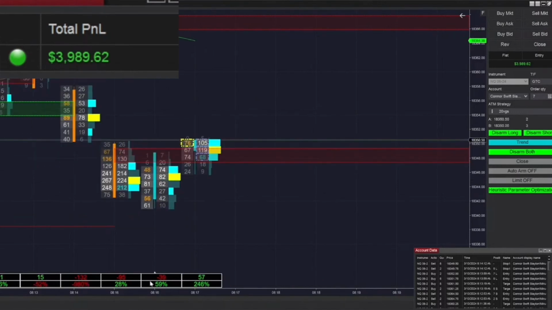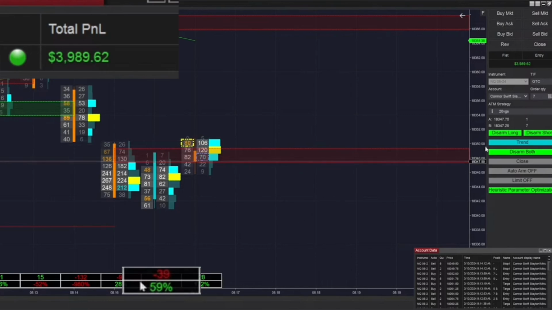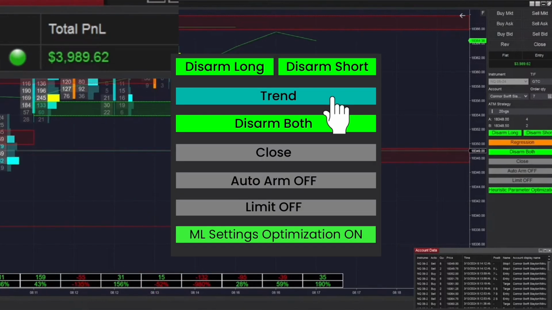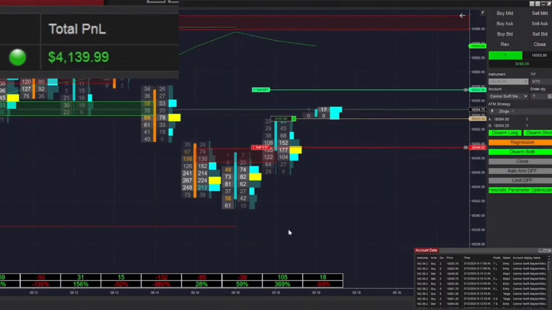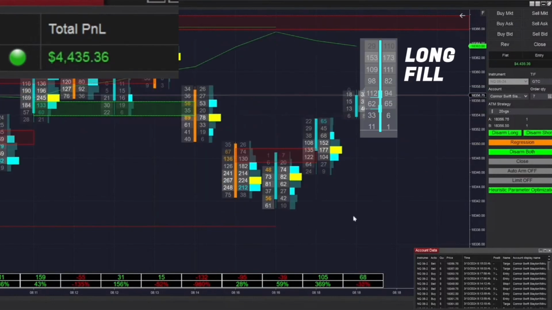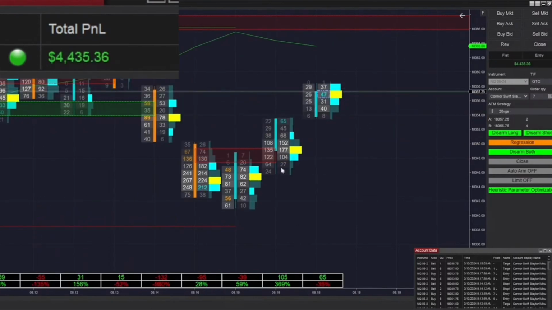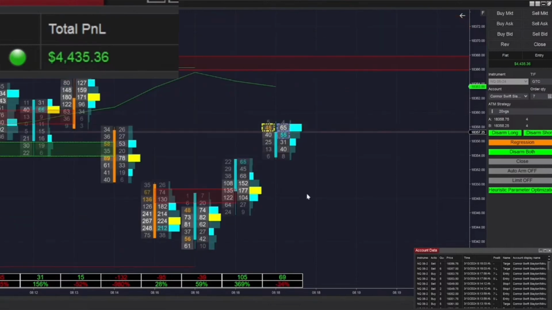You can see here we had a divergence at 816 and the formation of this new derived zone. We are going to be switching it into regression at this point. We just got filled into a long trade here. Ended up winning that one, up to 4,400 in the day now. This is interesting. We just had a breakout at this point. We may need to switch into trend mode already.